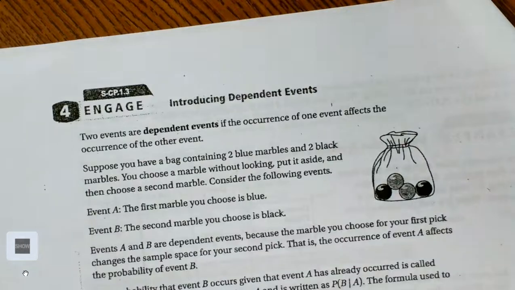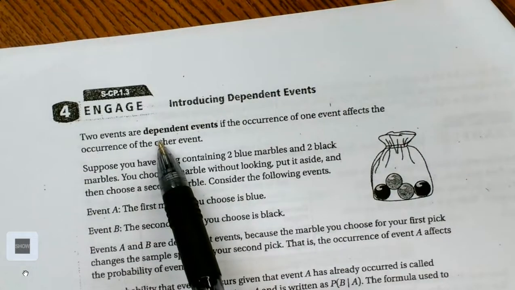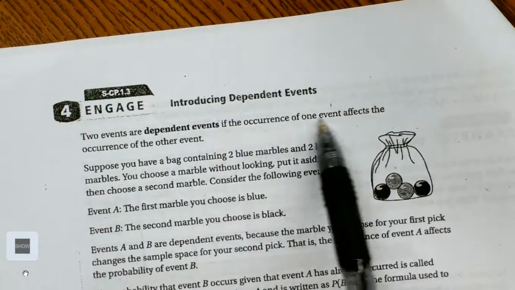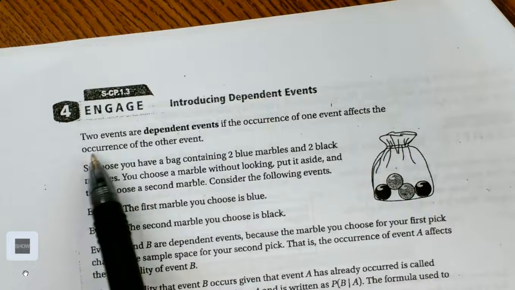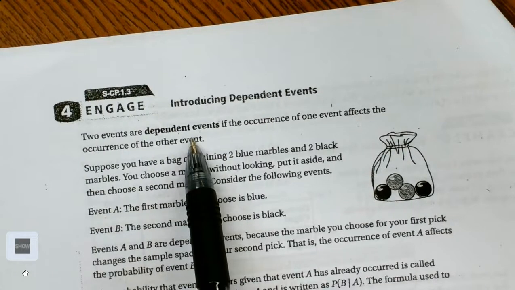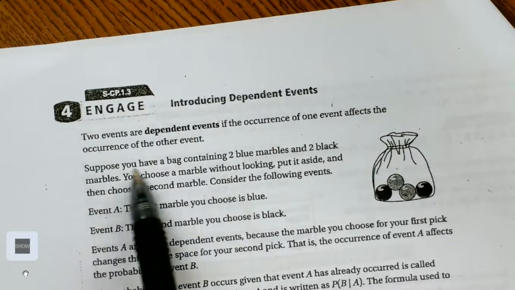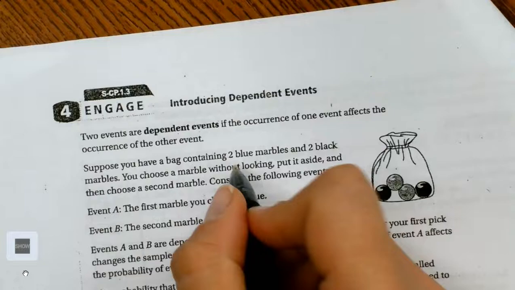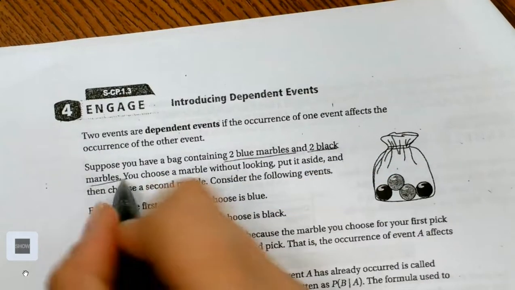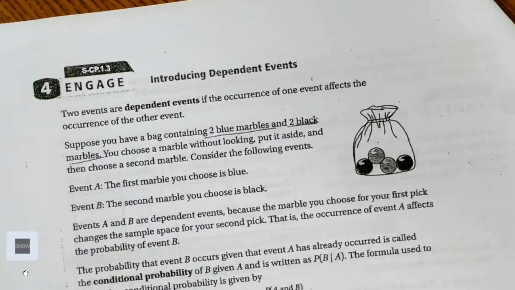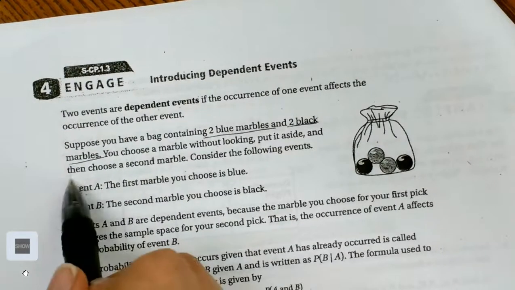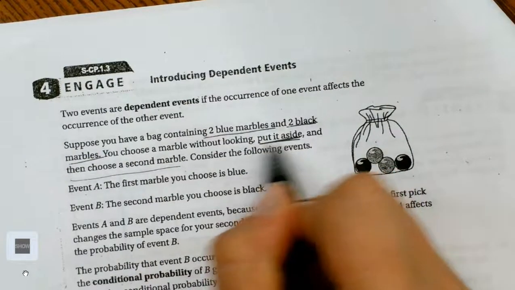Two events are independent events if the occurrence of one event does not affect the occurrence of the other event. Suppose you have a bag containing 2 blue marbles and 2 black marbles. You choose a marble without looking, put it aside, and then choose a second marble. You put it aside. You guys see those key words? You put it aside.